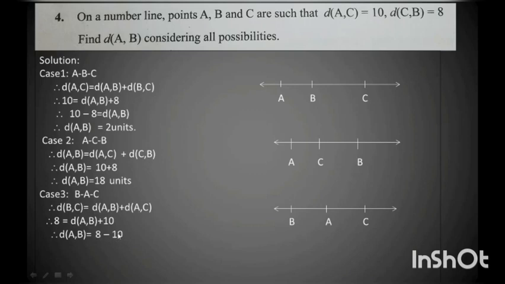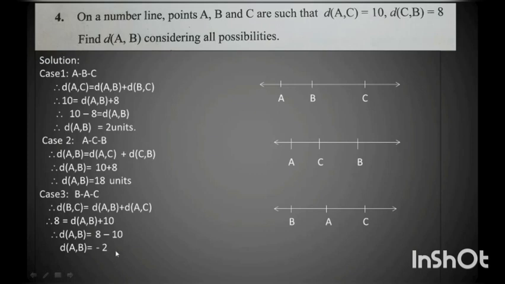Now we know that 10 is greater and 8 is smaller, but 10 has a negative sign and 8 has a positive sign. So plus and minus gives us minus. From 10 we subtract 8, that is 2. But since 10 is greater, we always take the greater number's sign for the answer. So my answer will be negative 2, since 10 has a negative sign and 10 is greater than 8. So the answer is negative 2.